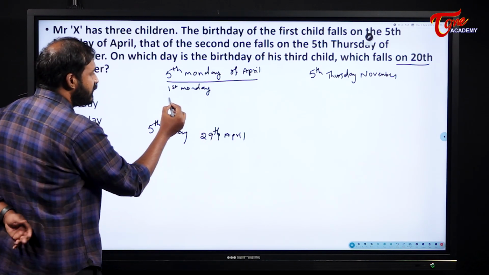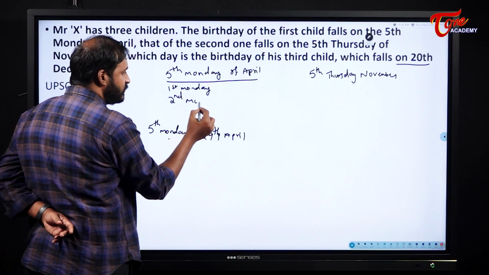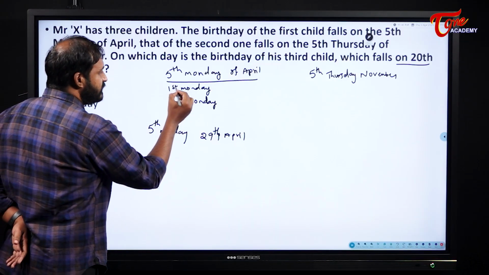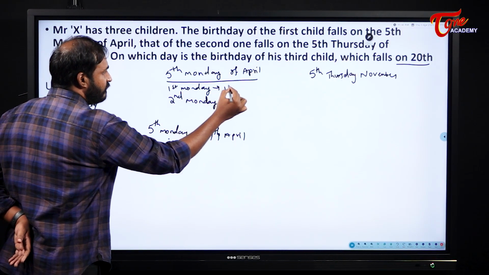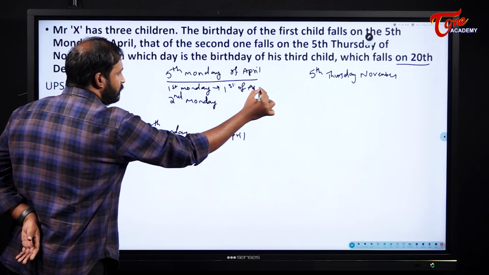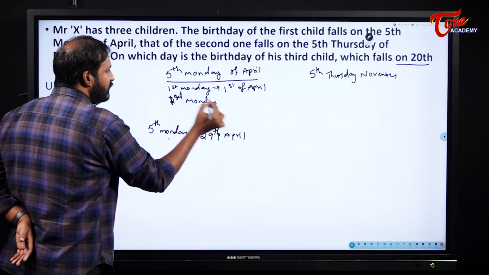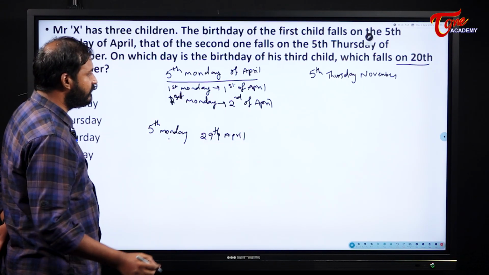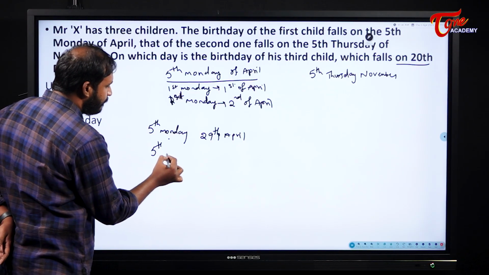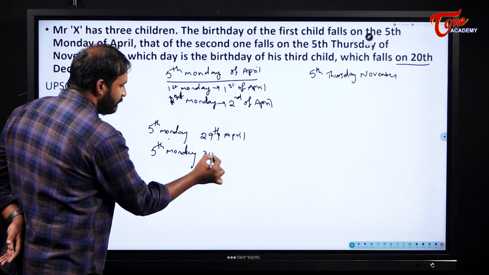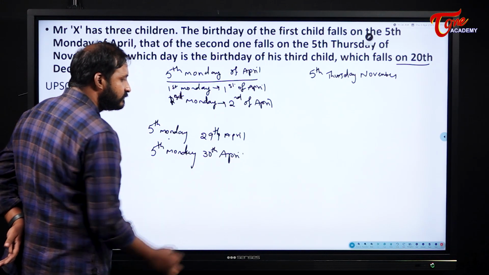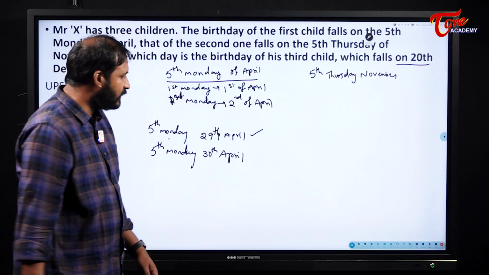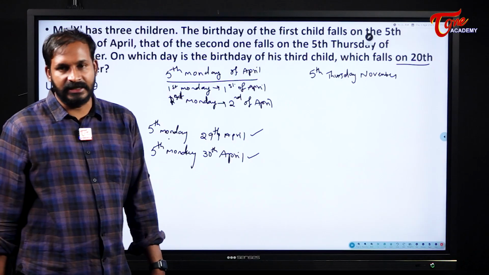Okay, good. For example, if second is a Monday, then also we have a possibility, students. If second is a Monday, this is the date, the first Monday is on 1st of April. Or else if the first Monday is on 2nd of April, then also we can have 5 Mondays in that one. What is it? The 5th Monday will be on 30th of April. Only these two chances are there for us, right? To get the 5th Monday in the month of April, either we should get it on 29th or the first child should be born on 30th of April.